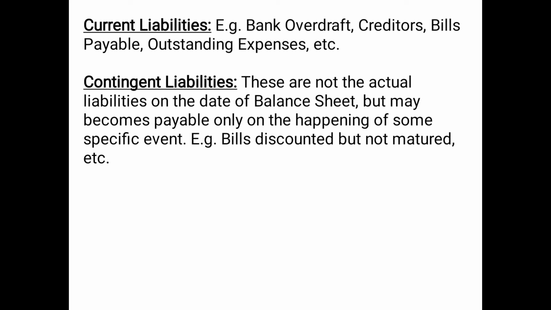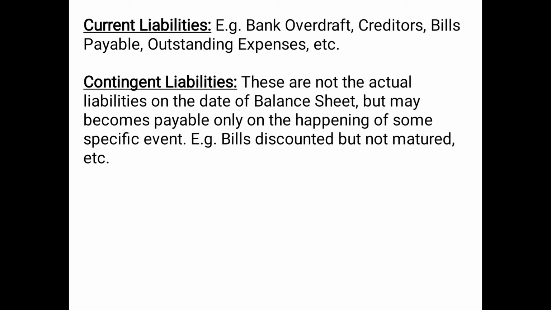or another example can be a guarantee given on behalf of somebody. For example, if I am taking a loan from a bank for, let's say, 5 lakh rupees, and I have presented you as my guarantor, that if I am not able to pay back the amount of the loan, then in that case you will pay the amount on my behalf, because you have given the guarantee from my side.